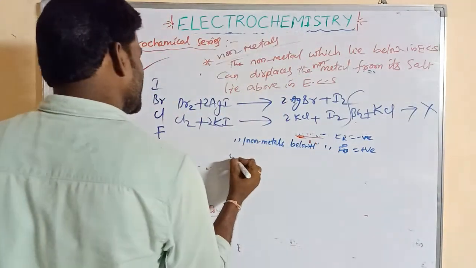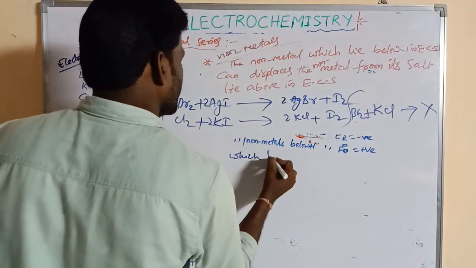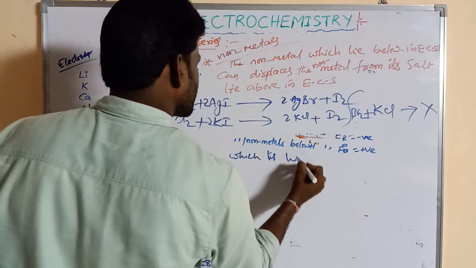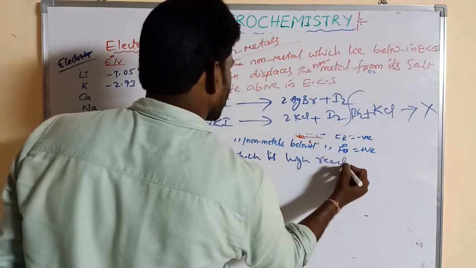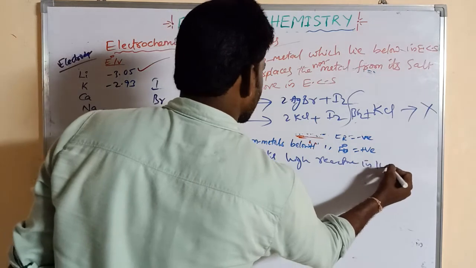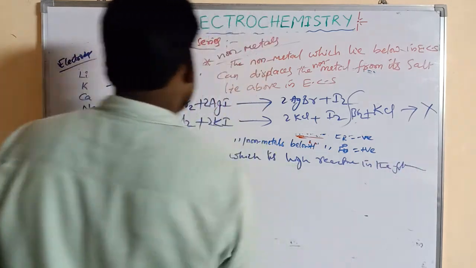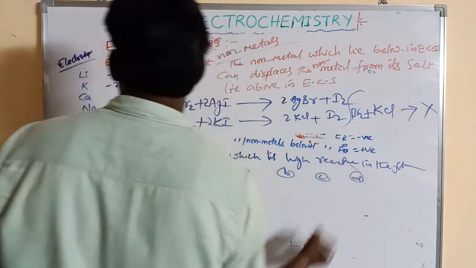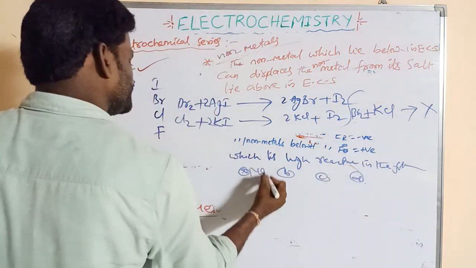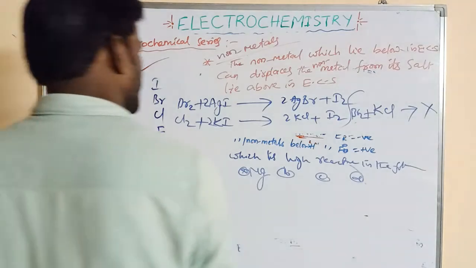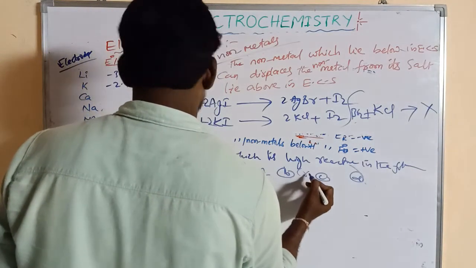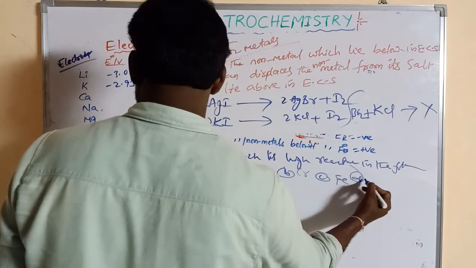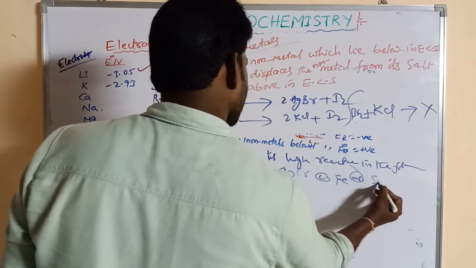So which is the most reactive in the following? Here A, B, C, D are given: Mg, chromium, Fe and Sn.